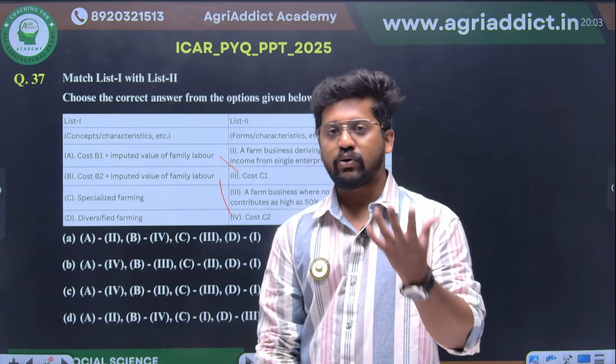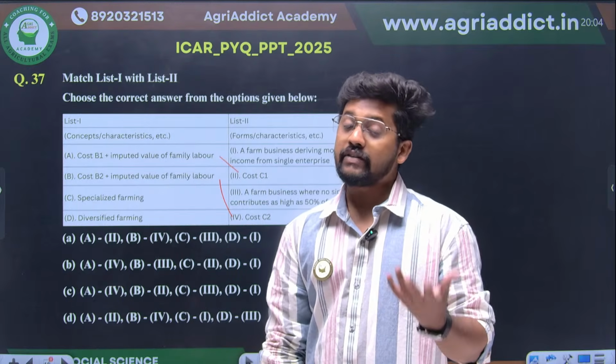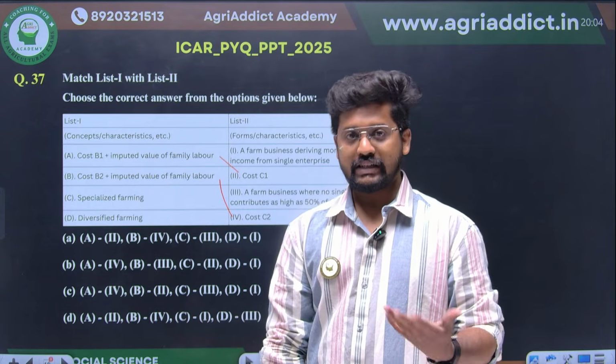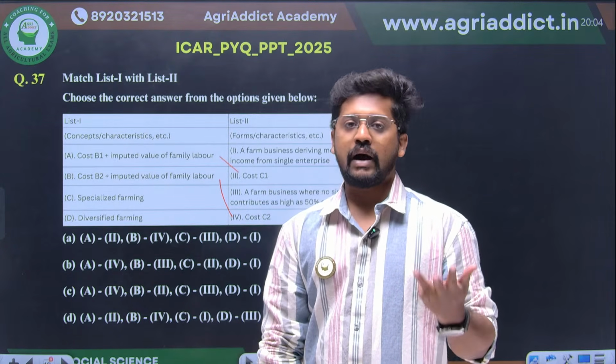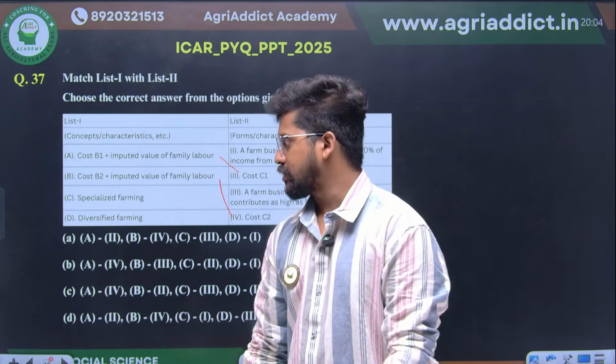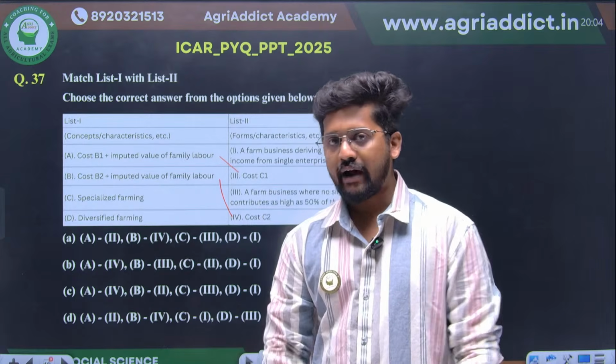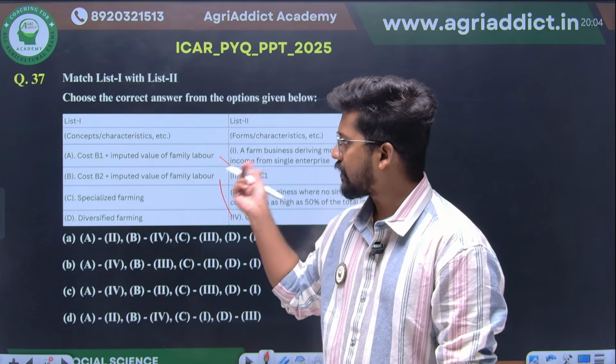After calculating cost A1, A2, B1, B2, C1, C2, we'll be having some income efficiency measures, which include farm business income, family labor income, and net income. Such measures are also there. I think you have to find that out too, but I think that is coming in some other question.